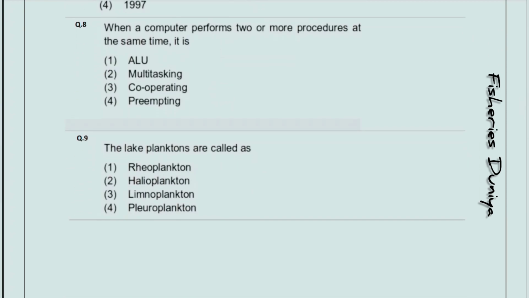Next question, when a computer performs 2 or more procedures at the same time, it is. So the correct answer is option number 2, multitasking. The lake planktons are called as. So the correct answer is option number 3, limnoplankton.